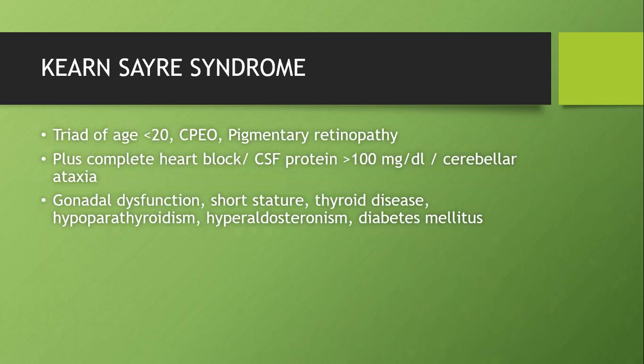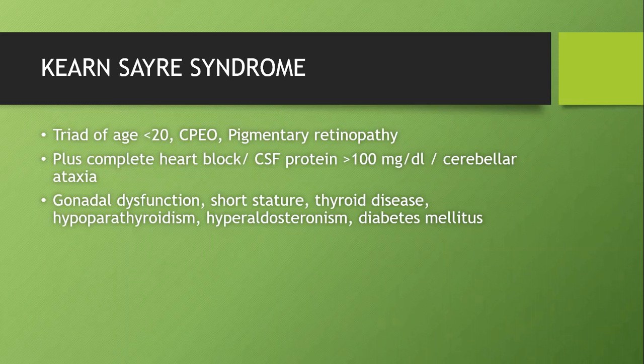CPEO, the one common example is Kearns-Sayre syndrome. Last year we had one patient less than 20 years of age with myopathy and short stature. Probably you could have had Kearns-Sayre syndrome. So the triad is age less than 20 years, chronic progressive external ophthalmoplegia and pigmentary retinopathy. The other features will be common to any myopathy: complete heart block, CSF protein more than 100 milligram per deciliter, the encephalomyopathy I told you, and cerebellar ataxia.